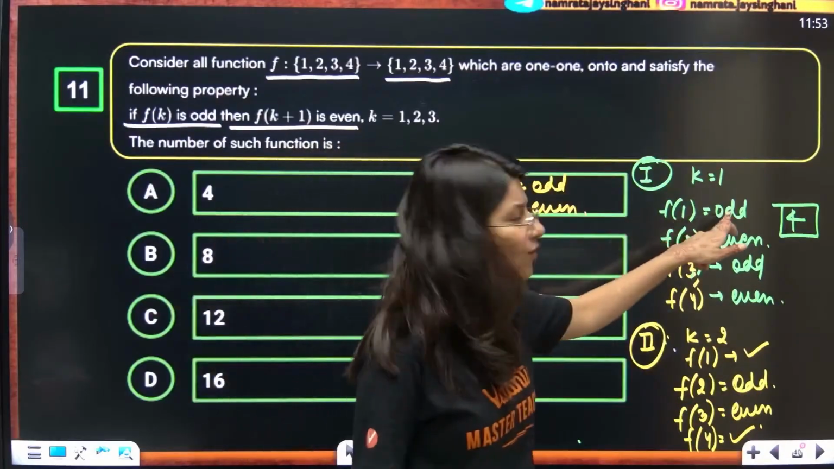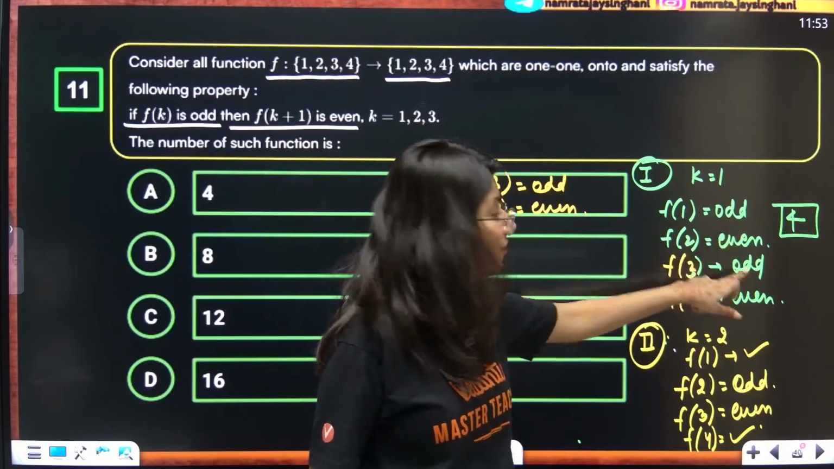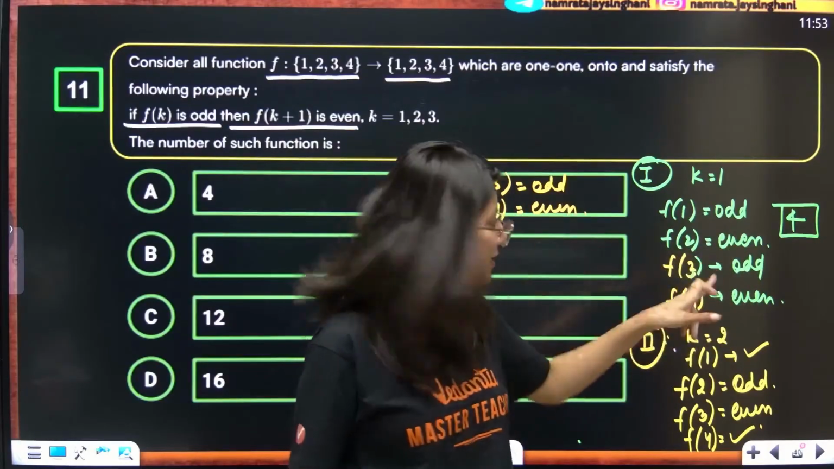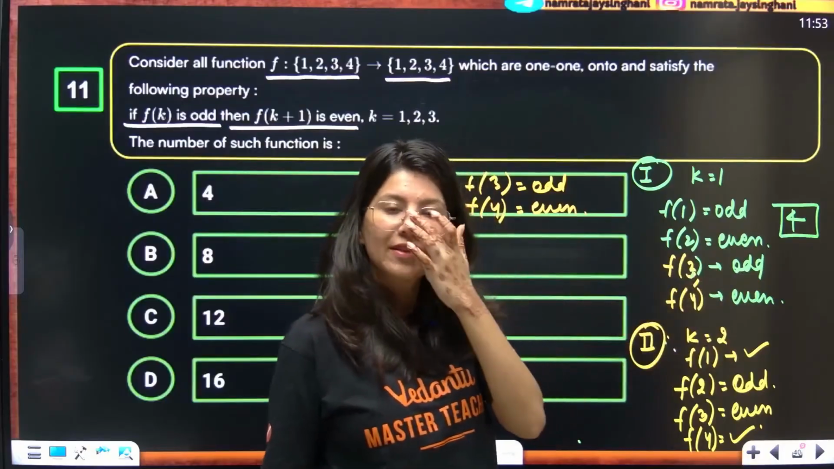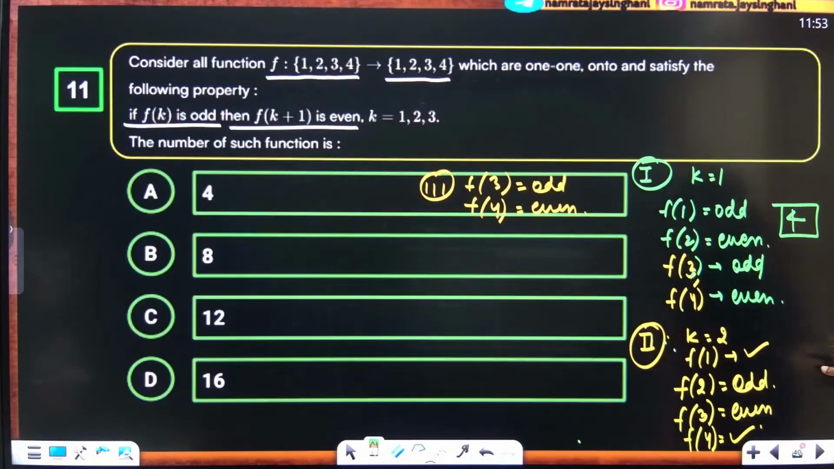See, f of 1 is odd, 2 options, f of 2 is even, 2 options. Now f of 3 you want odd, only 1 option is left, and f of 4 only 1 option is left. That's it. What about this now? F of 2 being odd and f of 3 being even. Again 4 options over here, because odd, even. Now f of 1 can be even and thus this can be odd.